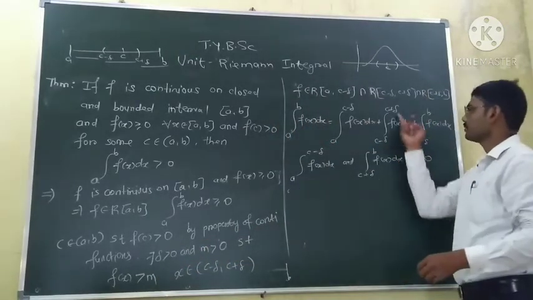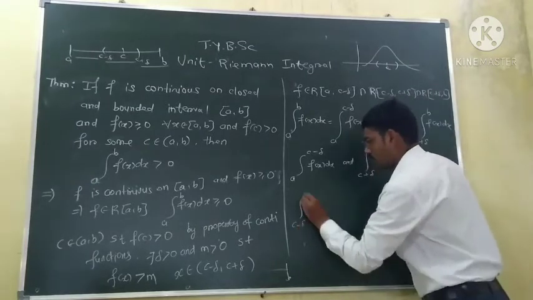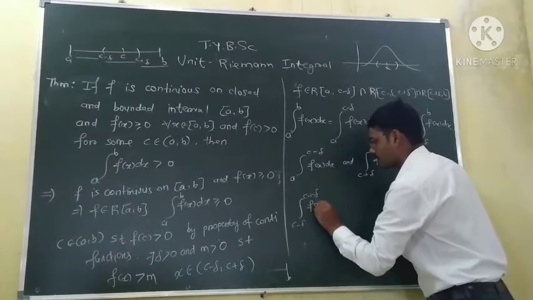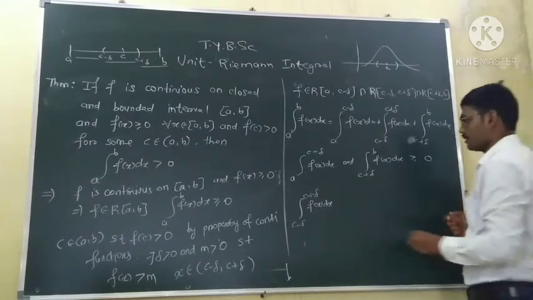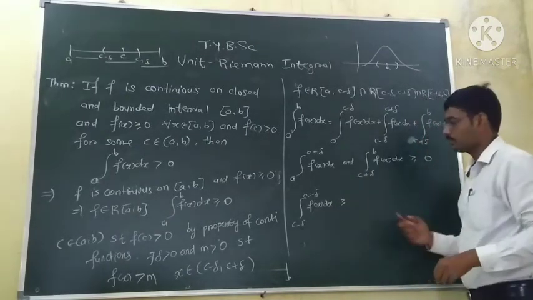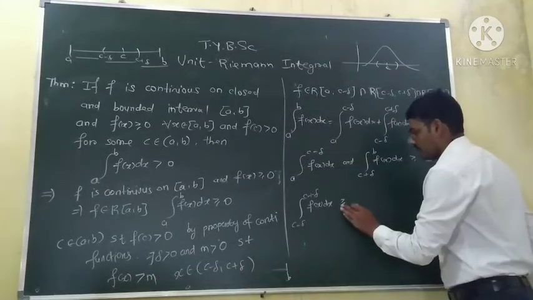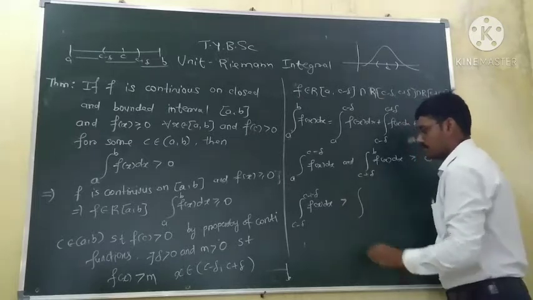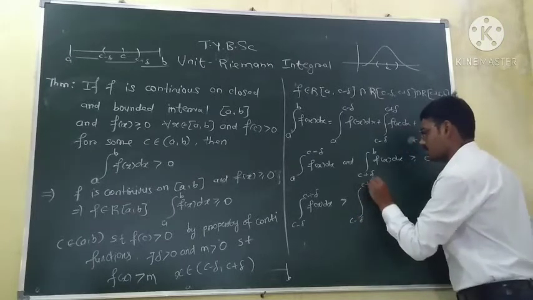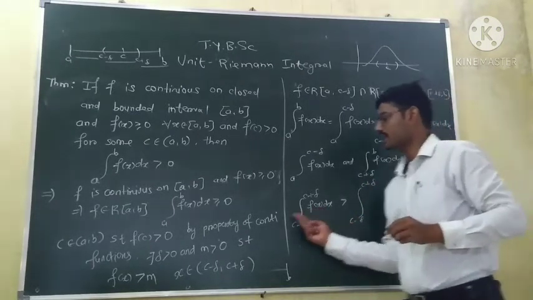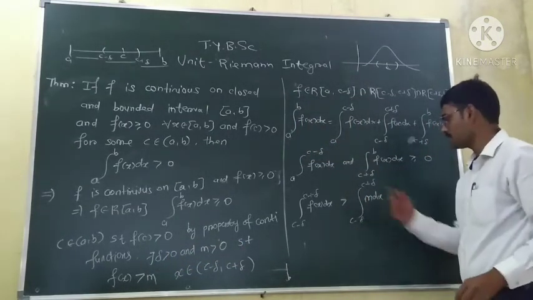Okay. So this integration from c minus delta to c plus delta of the function is greater than or equal to the... but see, the function in this interval is strictly greater than m. So this integration is strictly greater than the integration from c minus delta to c plus delta of m dx, since the function is strictly greater than m. But m is a constant, so we can take it outside.